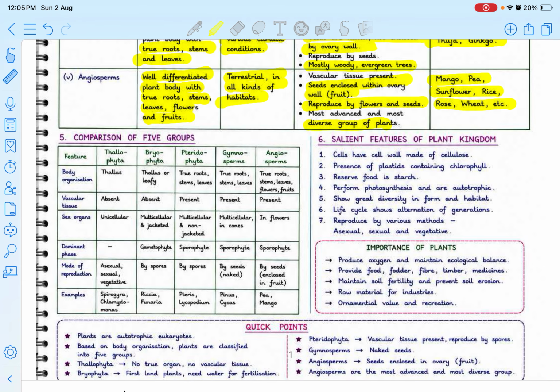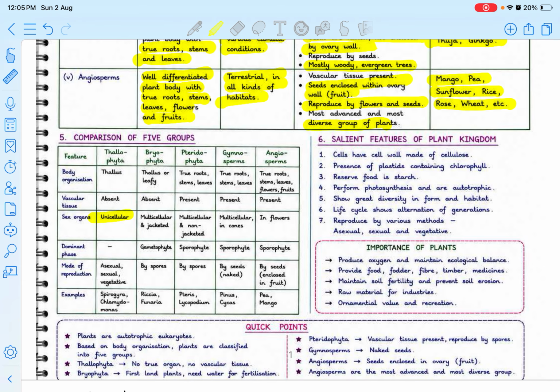So if a sentence says that Gymnosperms have true roots, stems, leaves, fruit and flowers, you will definitely get confused with the Angiosperm and might mark that they have flowers and fruit. But always remember that only Angiosperm has flowers and fruits; Gymnosperm does not. Next is vascular tissue. It is absent in Thallophyta and Bryophyta, but present in Pteridophyta, Gymnosperm, and Angiosperm.